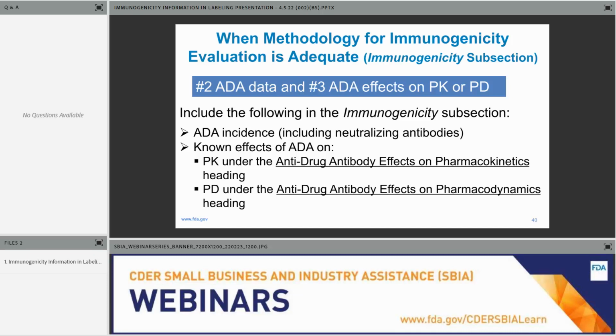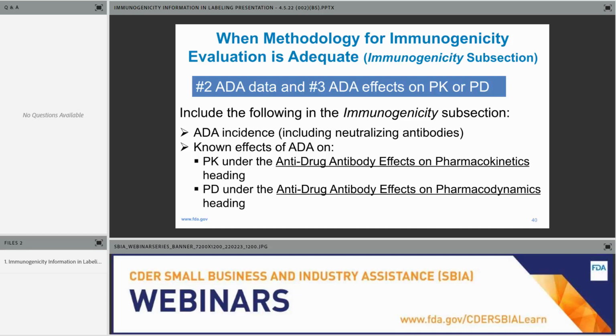Previously, this information would go into the pharmacokinetics subsection, 12.3. Now we're consolidating all the immunogenicity information in section 12. So if you have immunogenicity information, it should go into 12.6, not 12.3, and not 12.2.